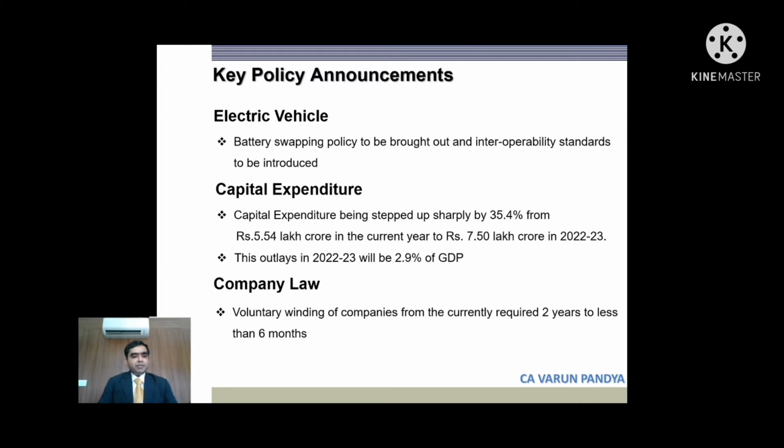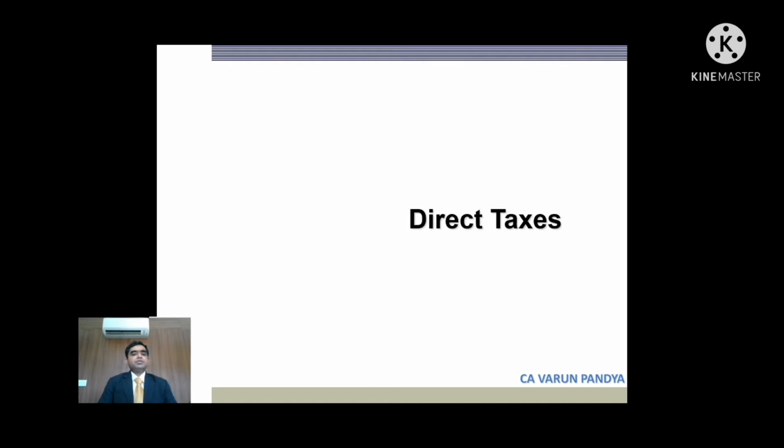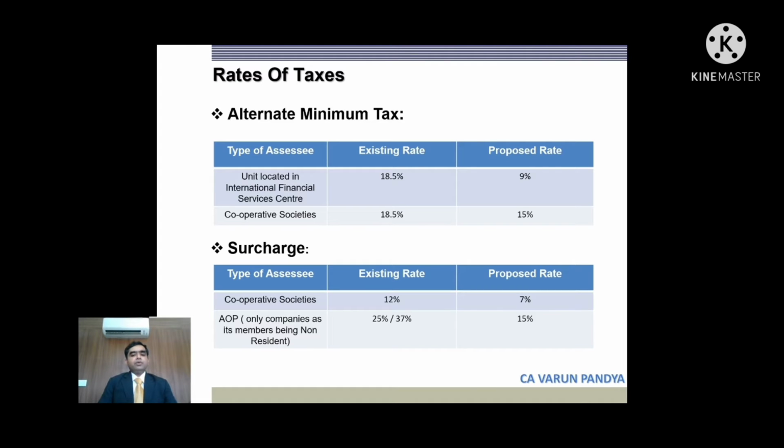Okay friends, we move on to direct tax proposals now. The first is alternate minimum tax. Alternate minimum tax is proposed to be reduced in case of unit located in IFSC like Gift City. So there the rate is proposed to be reduced from 18.5% to around 9%. Also in case of cooperative societies, the AMT is proposed to be reduced from 18.5 to 15%.